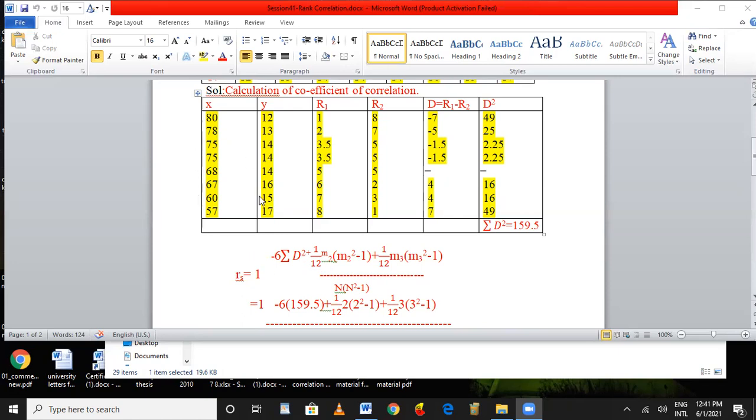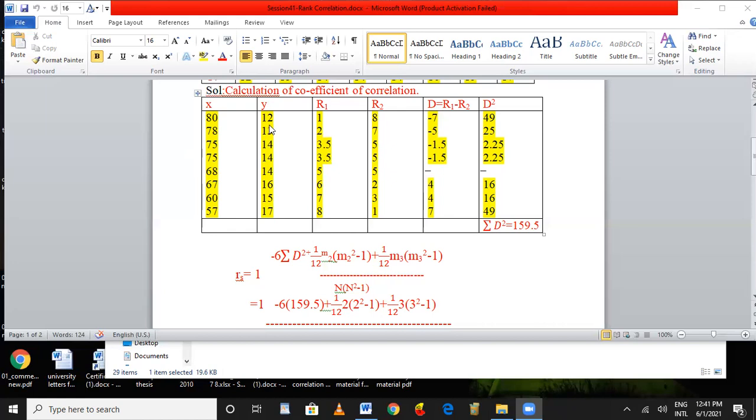To those terms we have to adjust. Here in the first series 75 occurred 2 times. That is, m is equal to 2. Here 1 by 12 into m into m square minus 1, 2 into 2 square minus 1. Again, only 2 ranks have been repeated in the X series.